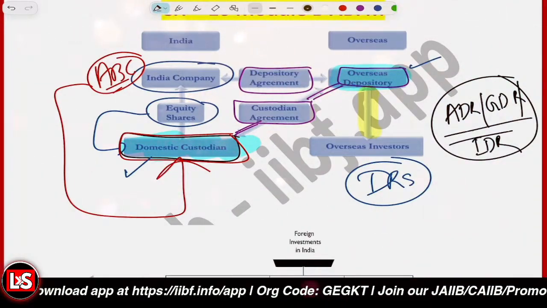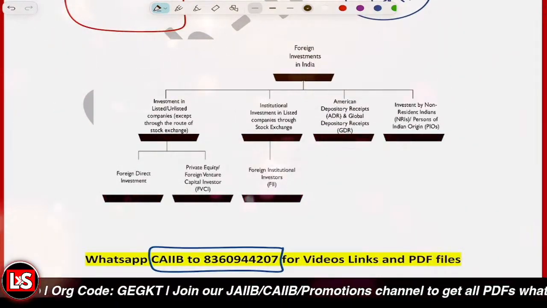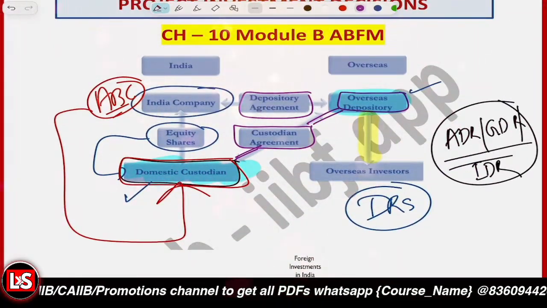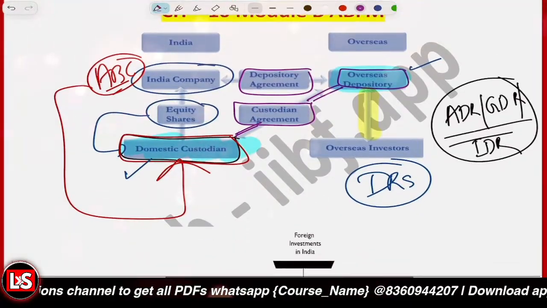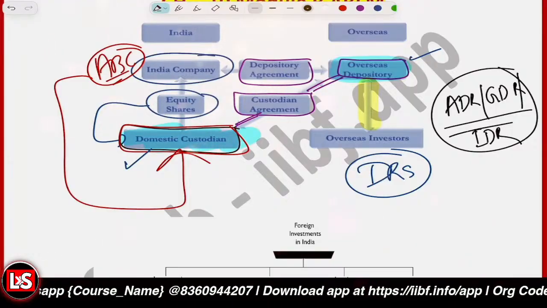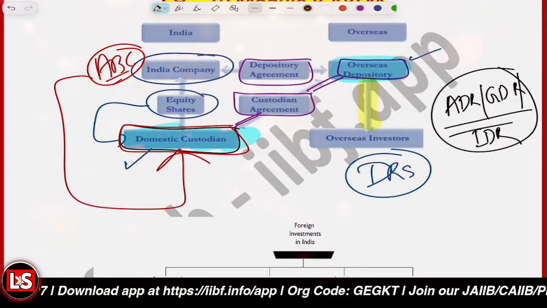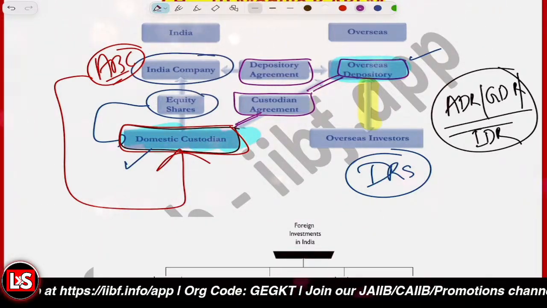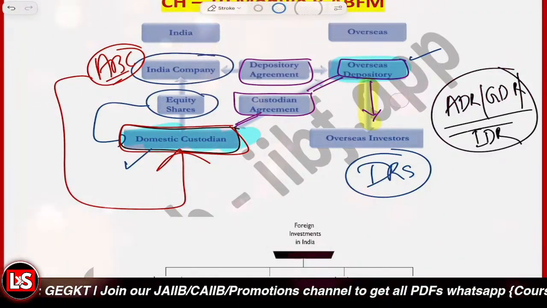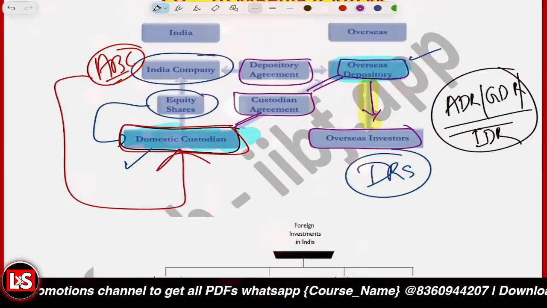After that, the next figure is related to foreign investment here in India, where we talk about different terminologies. The first diagram is related to how ADR and GDR work. The Indian company places its shares with the domestic custodian, which holds them on its behalf, and further has the agreement with the overseas depository. Based upon the shares acknowledged by the domestic custodian, the overseas depository issues the ADRs or GDRs, and the overseas investor invests the money. Basically the money is invested into the Indian company shares.